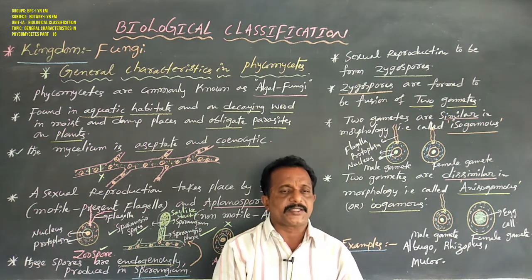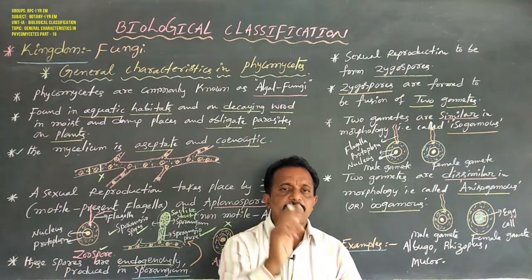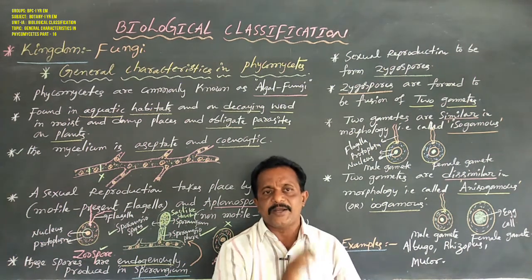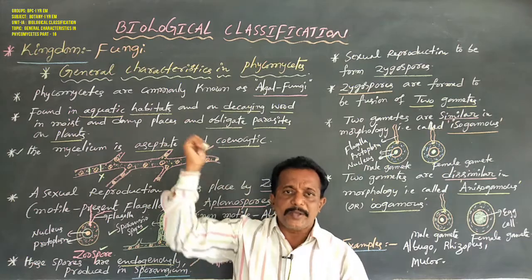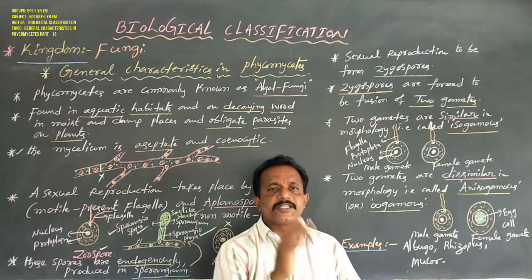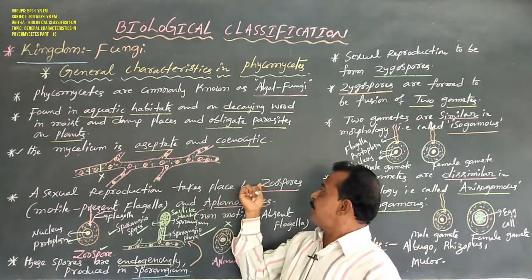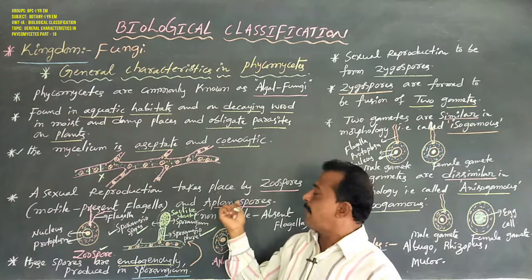But in lower plants, algae, fungi, bryophytes and pteridophytes, especially Phycomycetes, asexual reproduction gives sporangiospores such as zoospores and aplanospores.